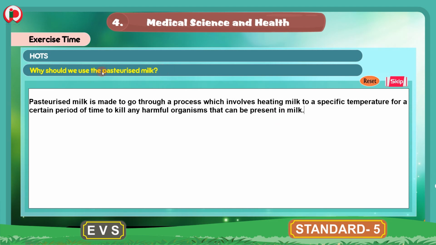So children, why should we use pasteurized milk? Because pasteurized milk is made by going through a process where milk is heated to a specific temperature for a certain period of time. Why? Because if any harmful organisms are present in the milk, this process kills those organisms. So the milk is safe to drink. That's why pasteurized milk should be used.